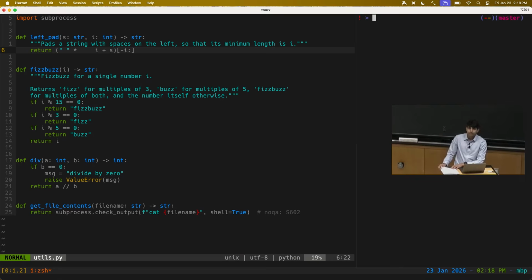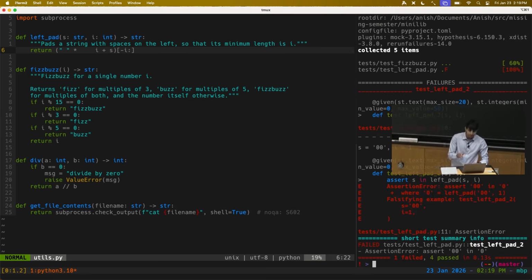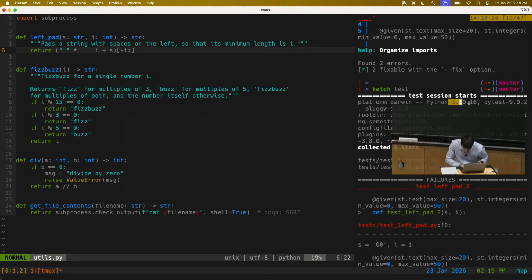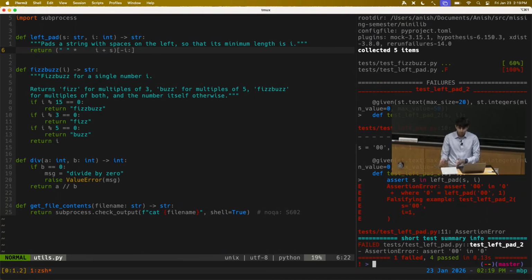Another useful thing is that in these CI services, since it's a remote machine that's happy to run a long-running job, you can run what's called a matrix of tests. So far, when we were doing hatch test on my computer, it was running these tests just on Mac OS using Python 3.10. But for more sophisticated projects that have a lot of complicated dependencies, you might want to run the tests across a variety of platforms. Like you want to run them on Windows and Linux and Mac OS, and for all the different Python versions, like 3.7 all the way through to 3.14.